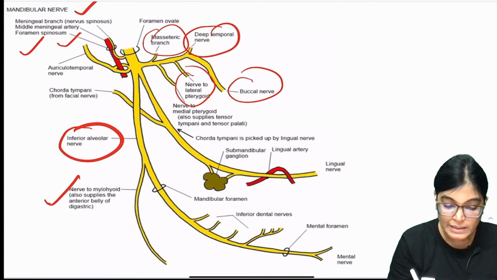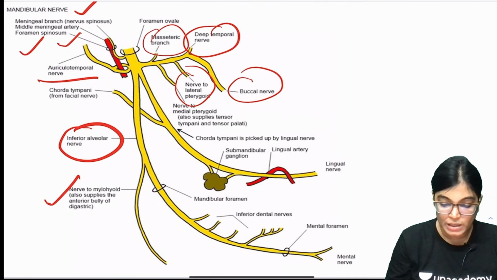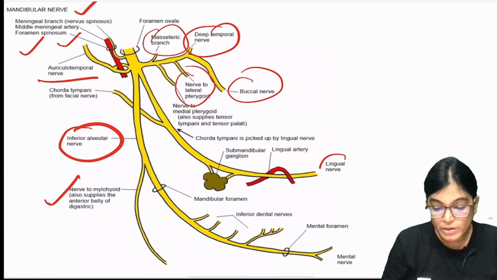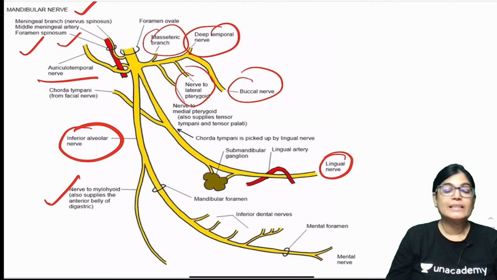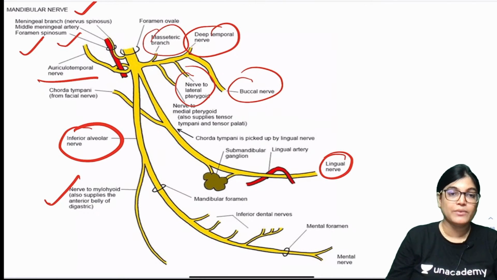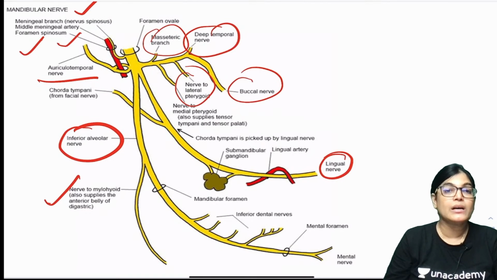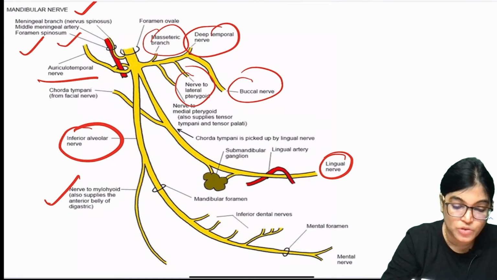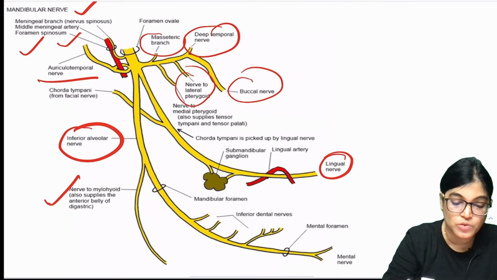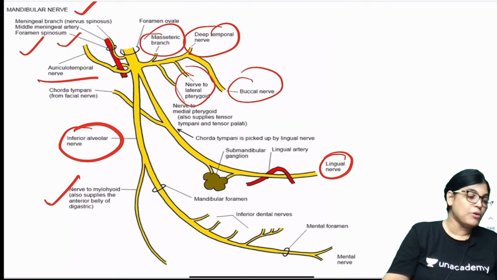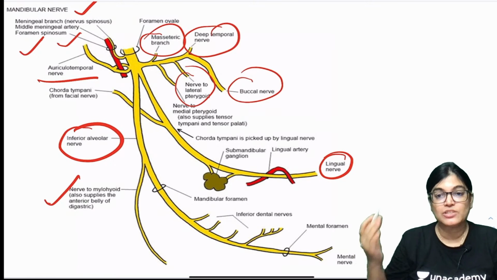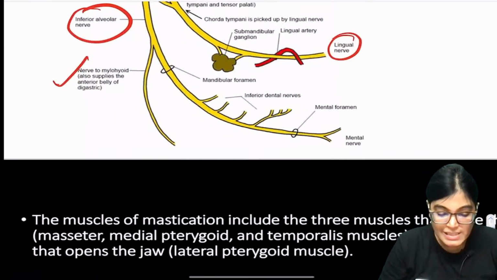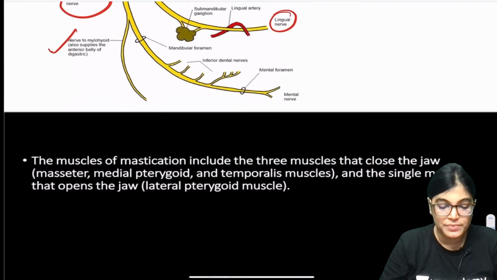We have the other division, that is the auriculotemporal nerve and the lingual nerve. All these nerves are involved. So we can clearly see here that the mandibular nerve is giving innervation to the muscles of mastication. What are the names of the muscles of mastication? Masseter, temporalis, medial and lateral pterygoid, and buccinator. And side to side movements, my dear friends.